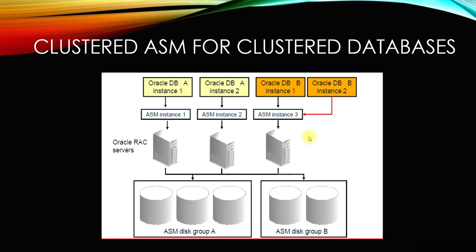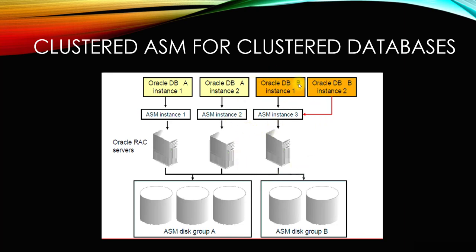Now this is a clustered environment. In this, the ASM instance is clustered for the clustered databases. Same as before, there are two disk groups connected to the three servers. On these two nodes, there is a RAC database running, database A, which has two separate instances. As I already said, this is not Flex. For database A, there are two instances, 1 and 2. There will be ASM instances running on both of them.